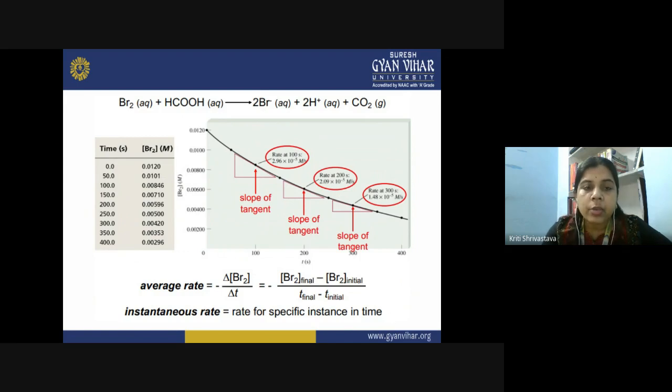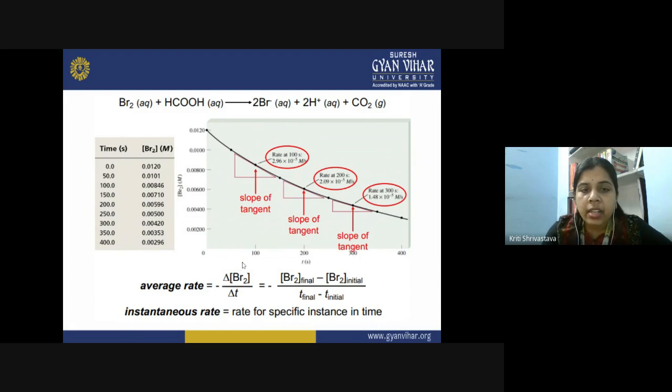So the instantaneous rate is the rate at a specific instant in time. Like if I ask what the rate of the reaction is at 200 seconds, what do you do? You take the concentration of bromine at 200 seconds, subtract the initial concentration, and in the denominator you write 200 seconds. Because you have put the negative sign here, you will get a positive rate. After the calculation, you get the reaction rate at 200 seconds. That is our instantaneous rate at a particular time instant.